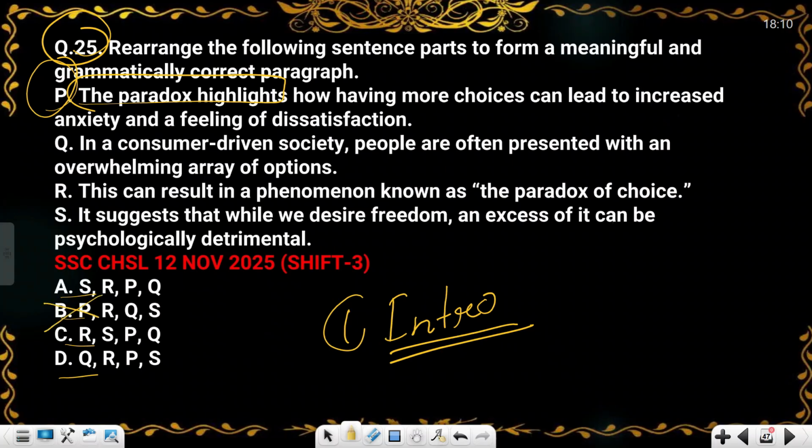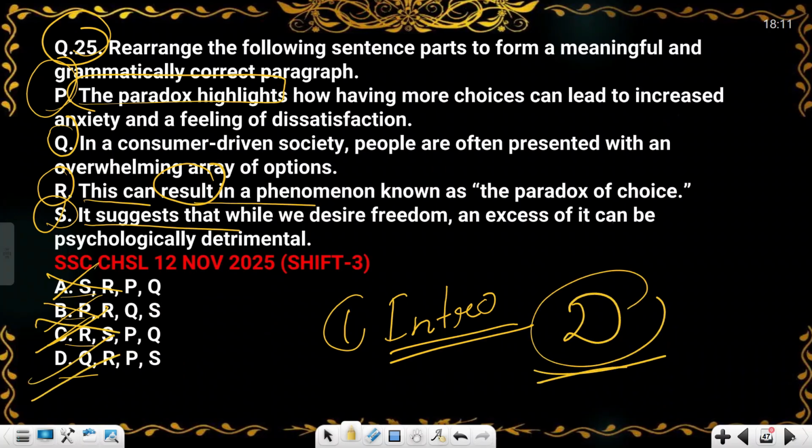So you will eliminate option B. In option S, you can see it says "it suggests". Here "it" is a pronoun and we don't know what it refers to. So you will directly eliminate option S. In option Q and option R, "this can result". This cannot be the introductory line because it is talking about a result, and we talk about results in the last. It is more like a conclusion line. So you will eliminate option R. So D will be your answer directly without reading all the passages.